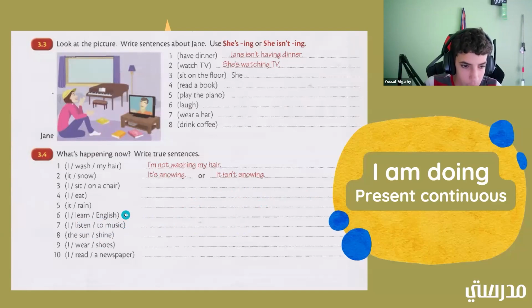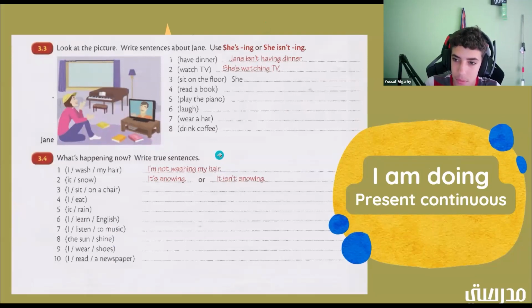Okay, good job. So the sun blank shine. So what would this one be? The sun is shining. Okay. Or the sun isn't shining. All right. So number 9, I blank wear blank shoes. What would this one be? I'm wearing shoes. You're right. Okay. It could be I'm wearing shoes or I'm not wearing shoes.